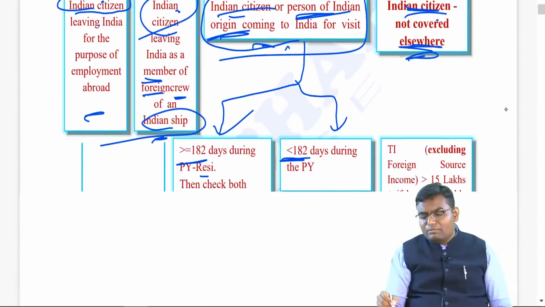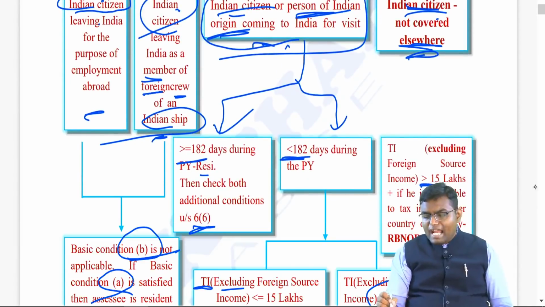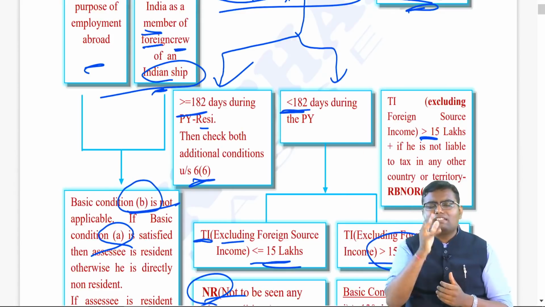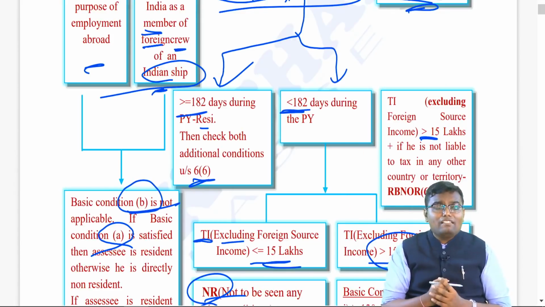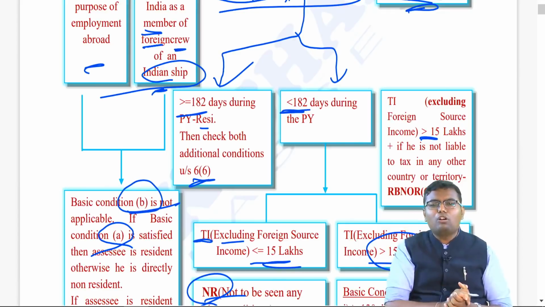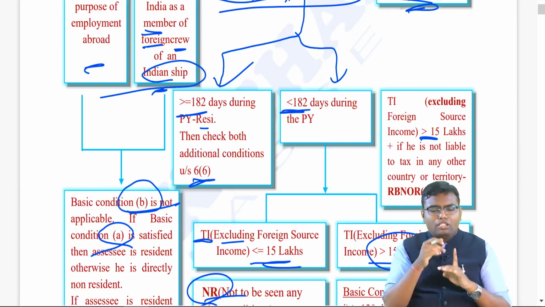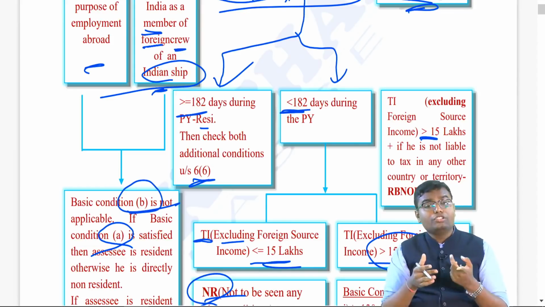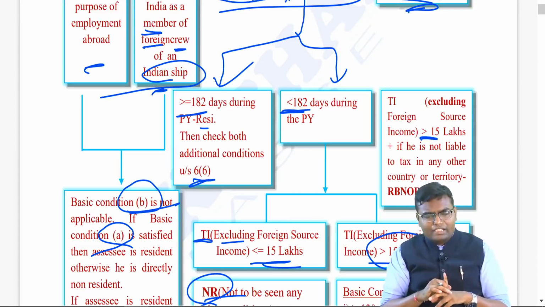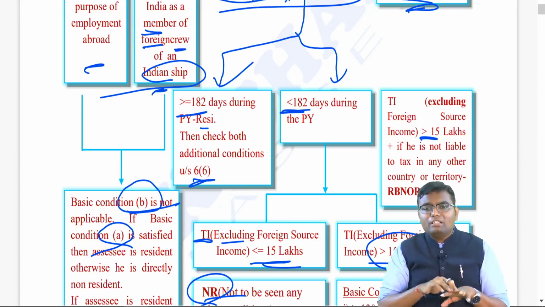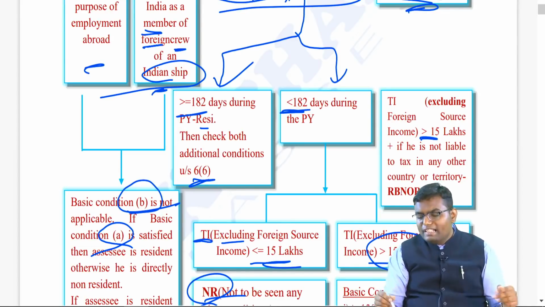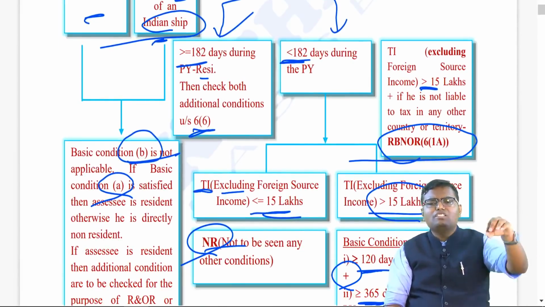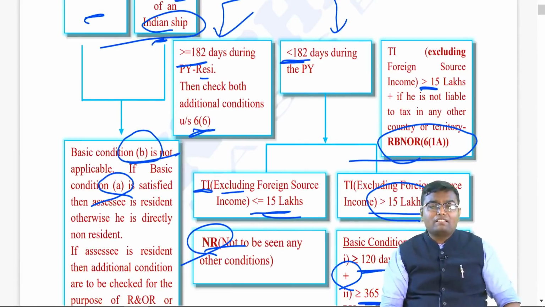However, your Indian income is more than 15 lakh and you are not liable to pay tax in any other country on this Indian income. Then can we say you became non-resident intentionally to avoid tax? That's why, if you are an Indian citizen, non-resident as per all other provisions, not supposed to pay tax in any other country or territory, and your Indian income is more than 15 lakh, you will be declared by default RBNOR. Directly RBNOR without checking your number of days, as per section 6 subsection 1A.